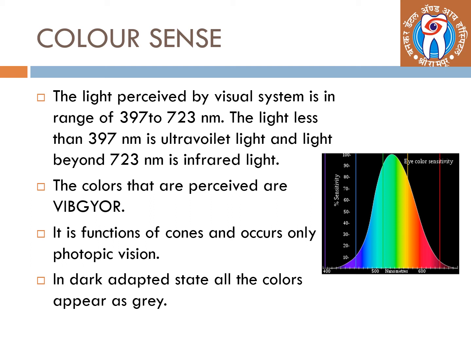Color sense, the light perceived by visual system is in range of 397 to 723 nanometers. The light less than 397 nanometers is ultraviolet light, and light beyond 723 nanometers is infrared light. The colors that are perceived are violet, indigo, blue, green, yellow, orange, and red. It is a function of cones and occurs only in photopic vision. In dark adapted state, all the colors appear as gray.